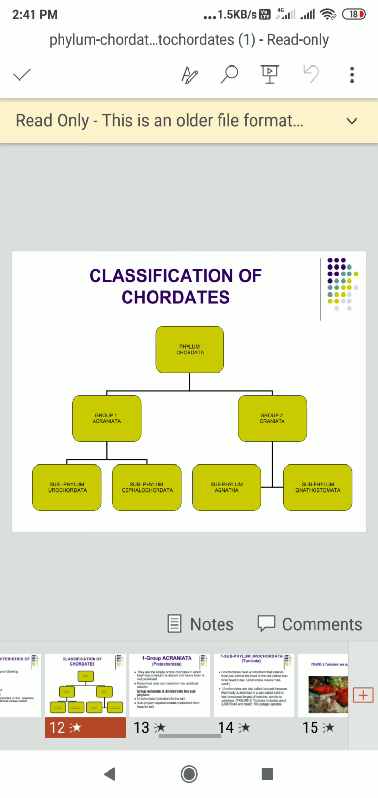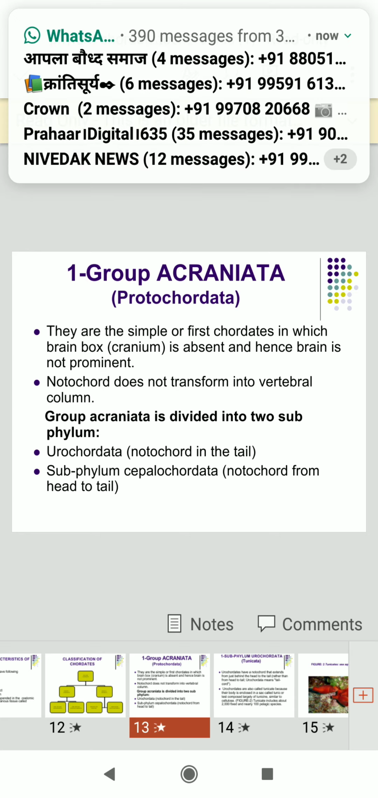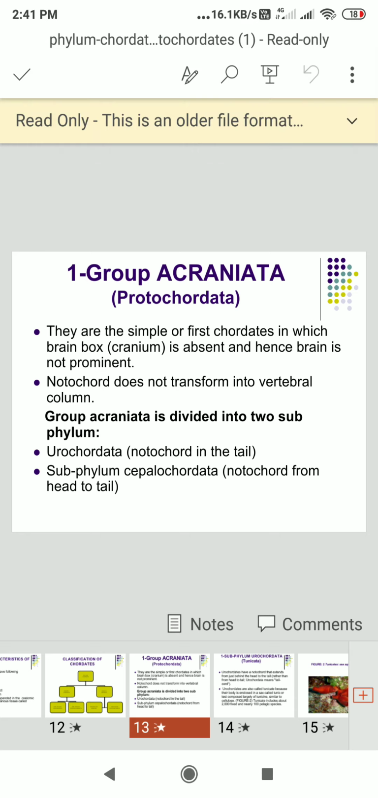So this is the classification of the chordate. The group Acraniata is known as the Protochordata. They are the simple or first chordates in which the brain box, known as the cranium, is absent, and hence the brain is not prominent. The notochord does not transform into a vertebral column. Group Acraniata is divided into two subphyla: Urochordata, with notochord in the tail, and Cephalochordata, with notochord from head to tail.